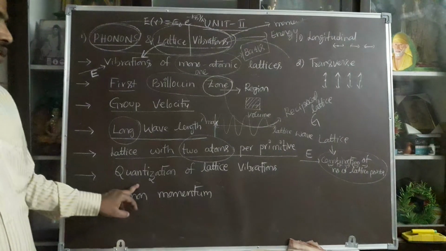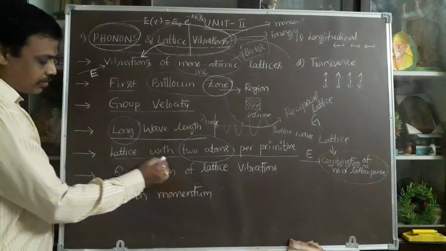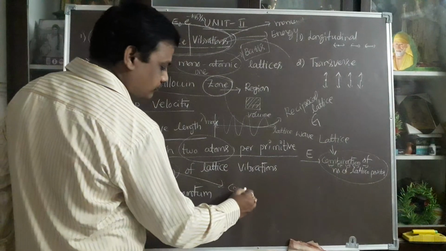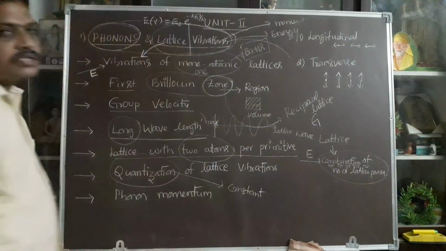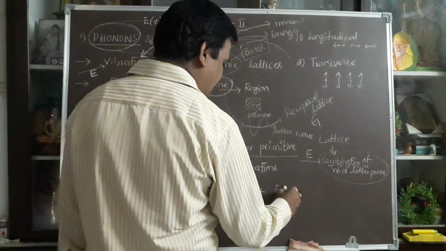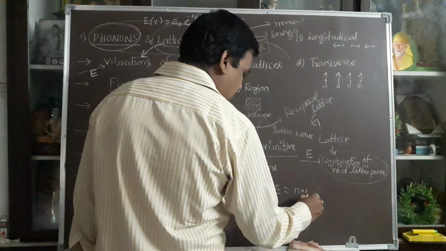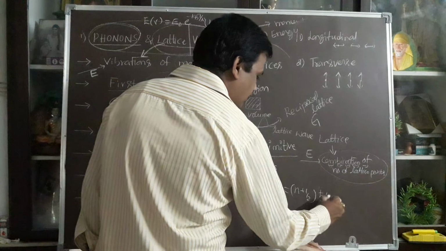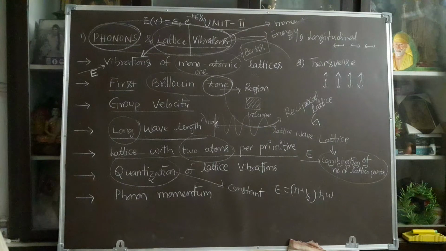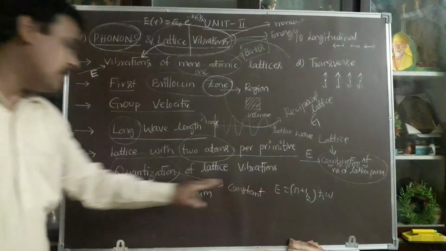After that, quantization of lattice vibration. Everyone knows quantization. What is quantization? Quantization is nothing but constant. According to quantization, you can explain the energy of the lattice vibrations. Energy is equal to, according to quantum mechanics, (n plus 1/2) times h-bar omega. That is the energy in quantum mechanics. So that energy term is constant at each and every point. So this energy must be quantized.